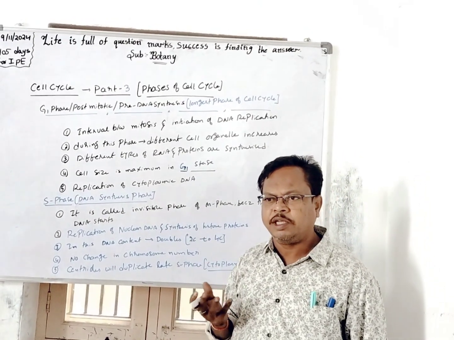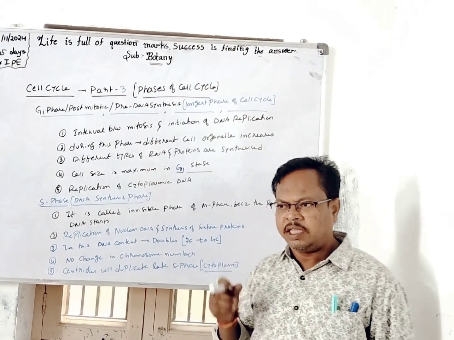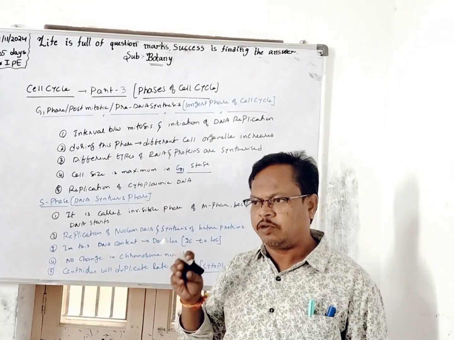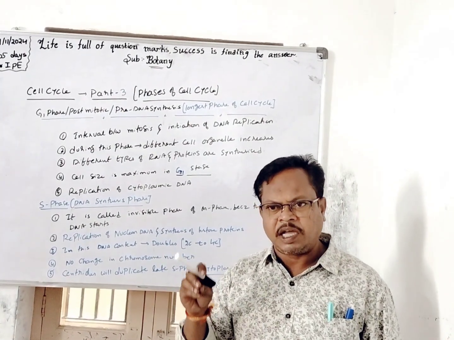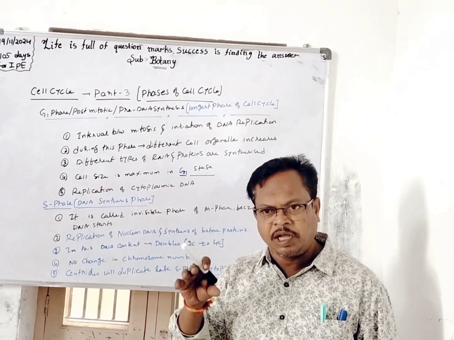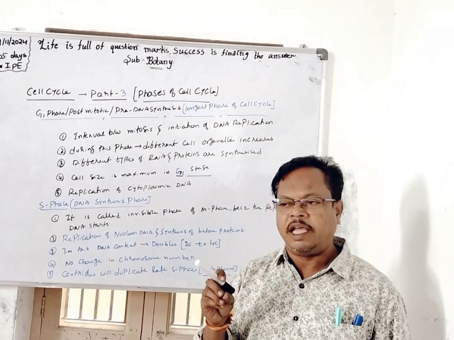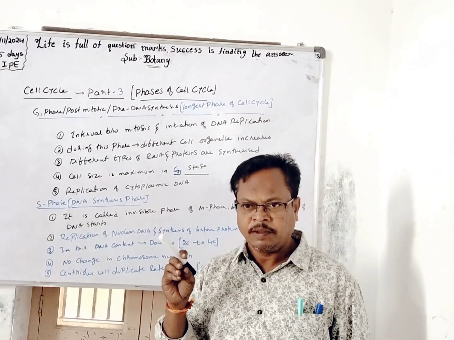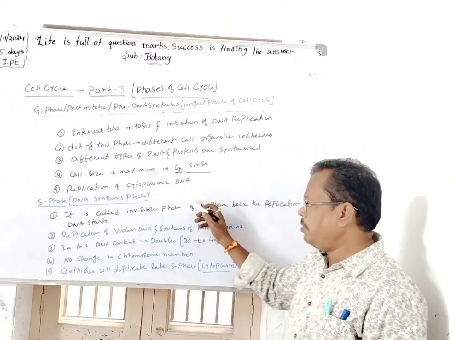So what is meant by cytoplasmic DNA? Dear students, the DNA present in mitochondria and chloroplast is called cytoplasmic DNA, right? These cell organelles are present in the cytoplasm. That's why this DNA is called cytoplasmic DNA. You understand? Now coming to the S phase.